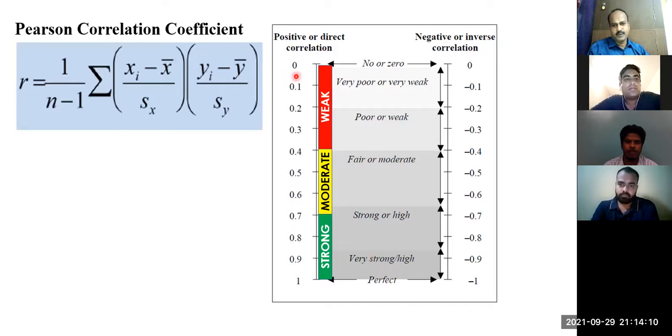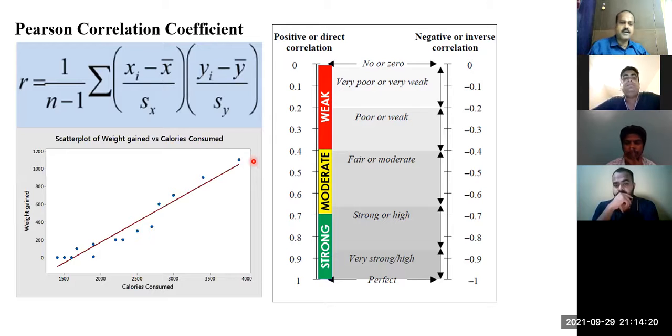Up to 0.4 you call it weak correlation. 0.4 to 0.7 you call it moderate correlation. 0.7 to 1 you call it strong correlation. Right? And now I'm showing a graph, a scatter diagram.